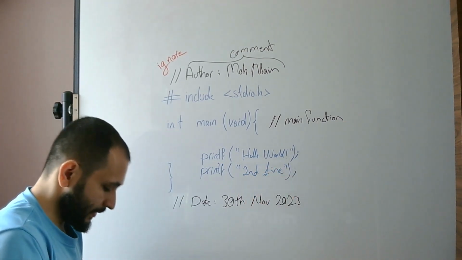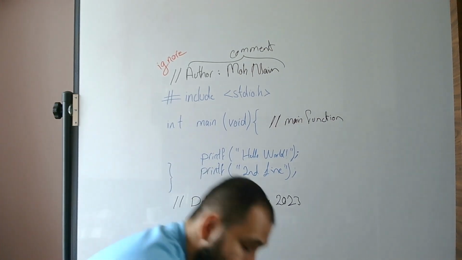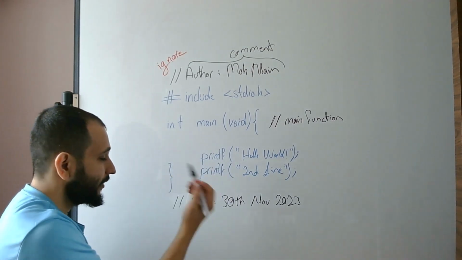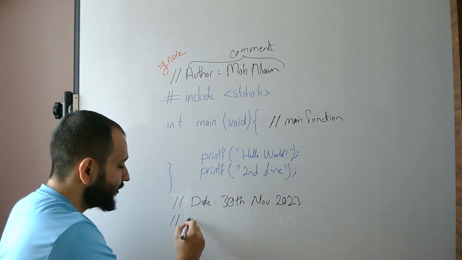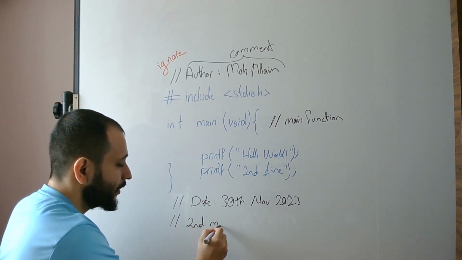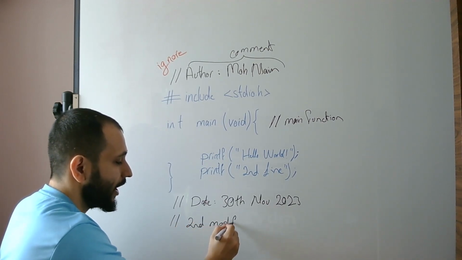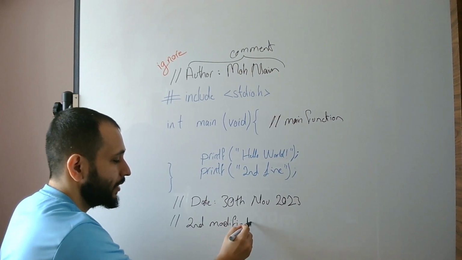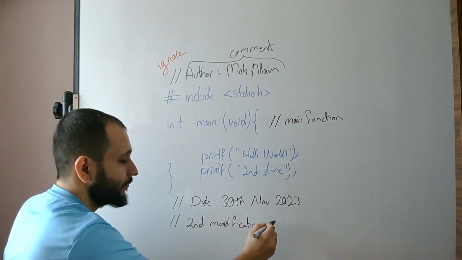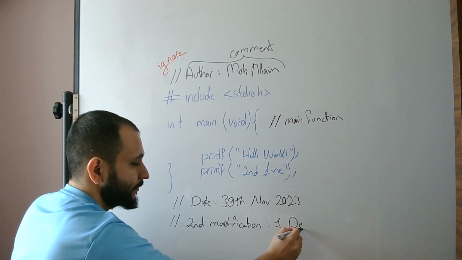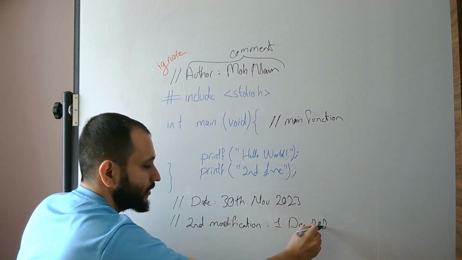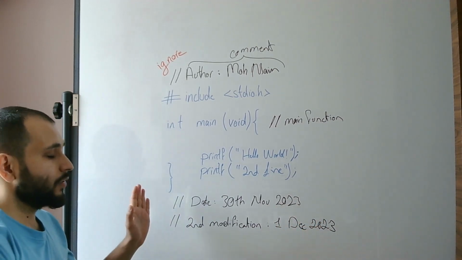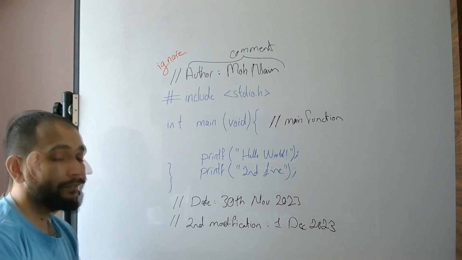And now the other person can add some comments to this program, and they say that the second modification of this program was on some other date, maybe on 1st December 2023. So that's why we use comments.